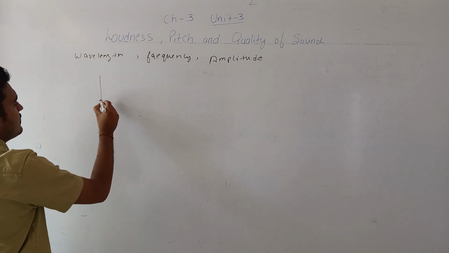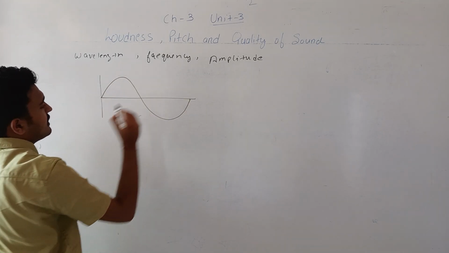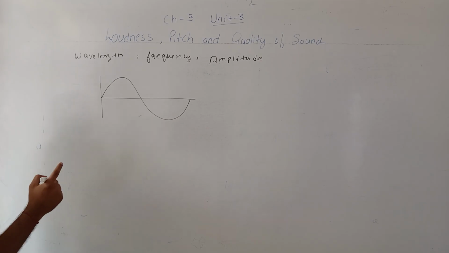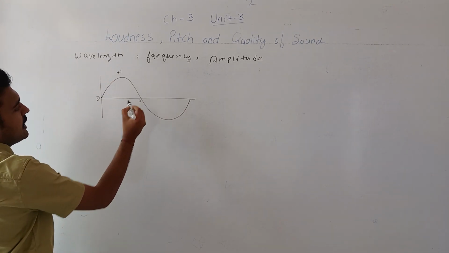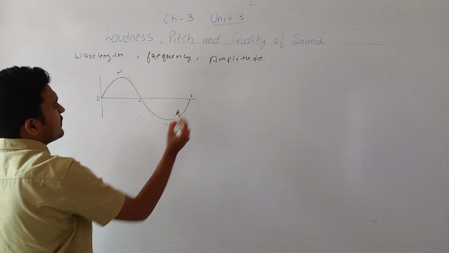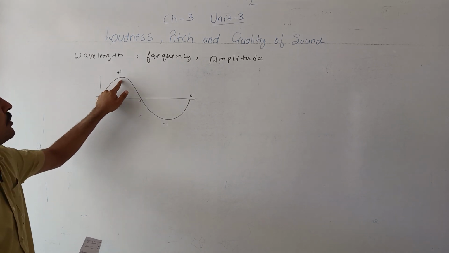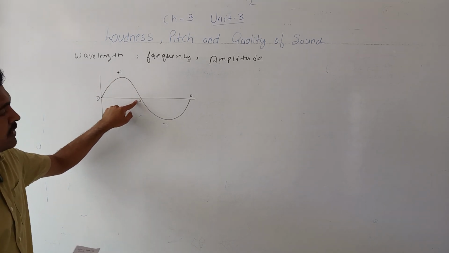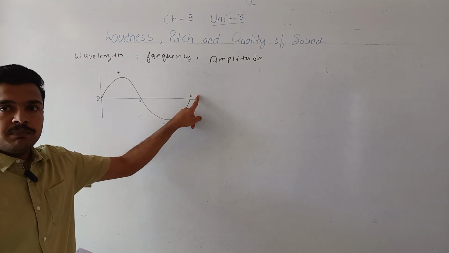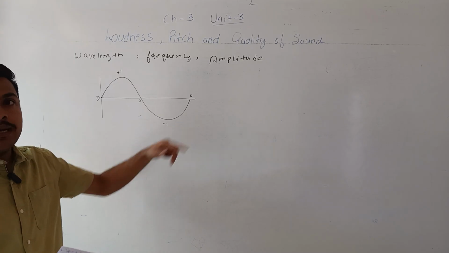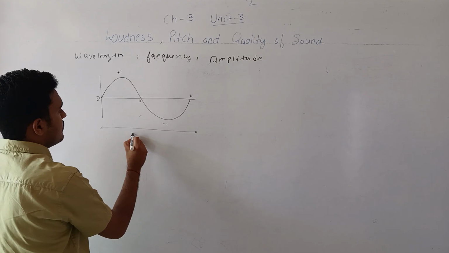So wavelength is the distance traveled in one oscillation. It started from 0, then it reaches +1, then again 0, then -1, then again 0. So it started from the mean position, goes to the positive extreme, then again the mean, and through the mean it goes to the negative extreme, and then back to the mean position. So here one oscillation is completed. This whole distance is the wavelength.